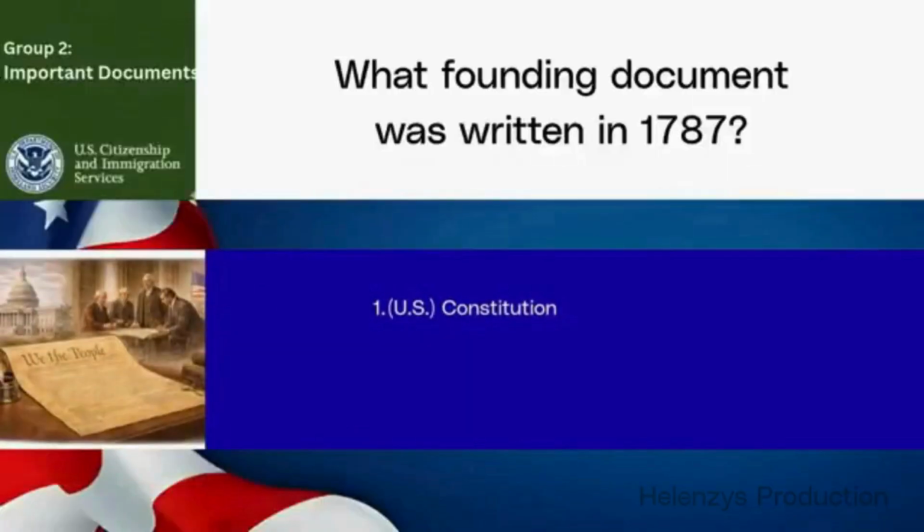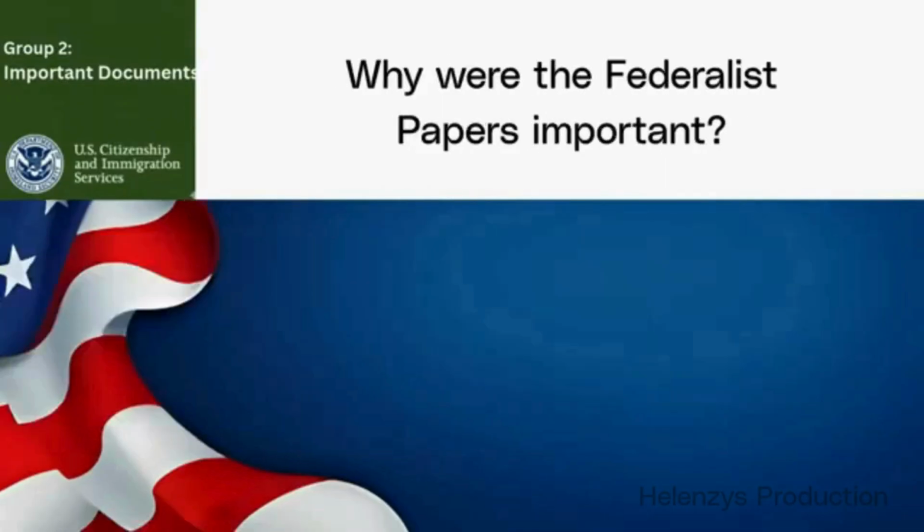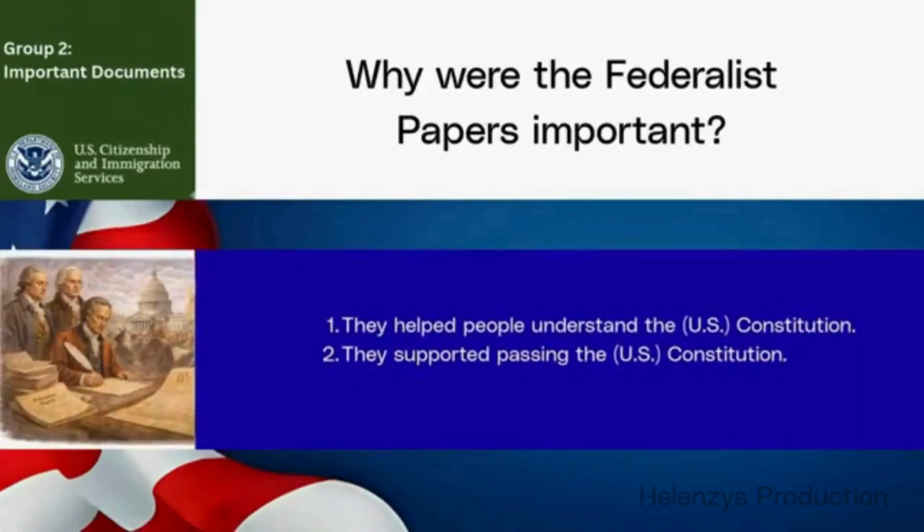Quick recall. What founding document was written in 1787? U.S. Constitution. Why were the Federalist Papers important? They helped people understand the U.S. Constitution. They supported passing the U.S. Constitution.